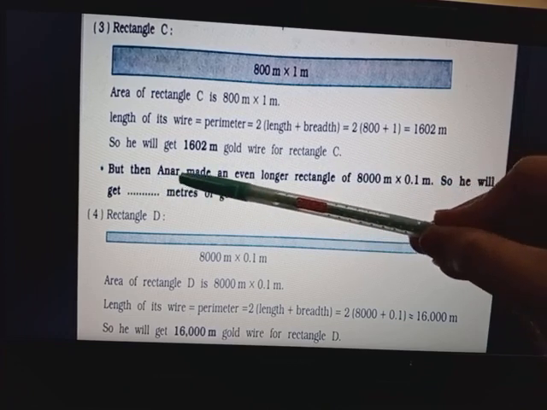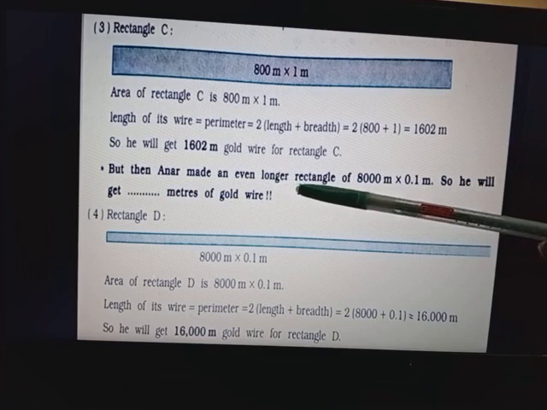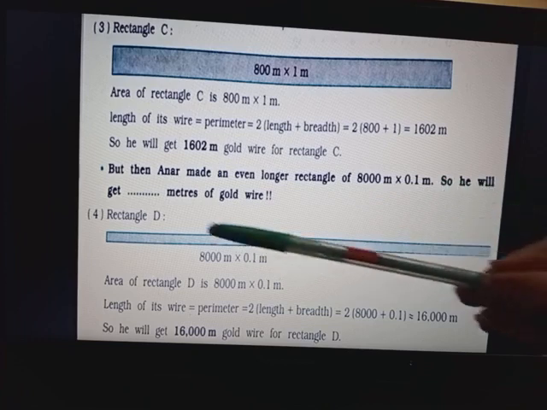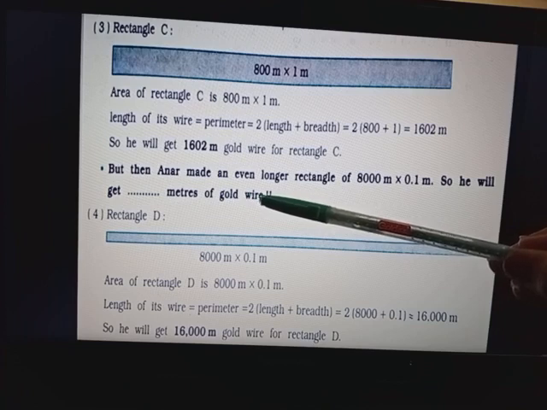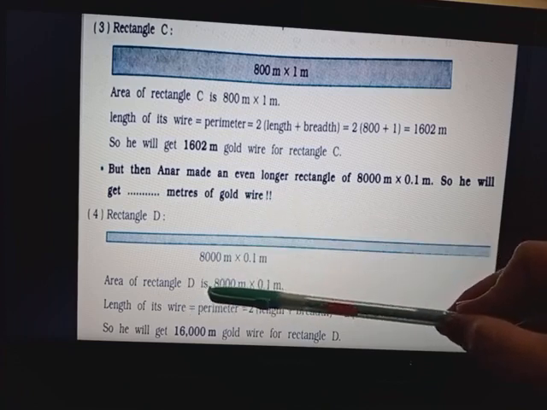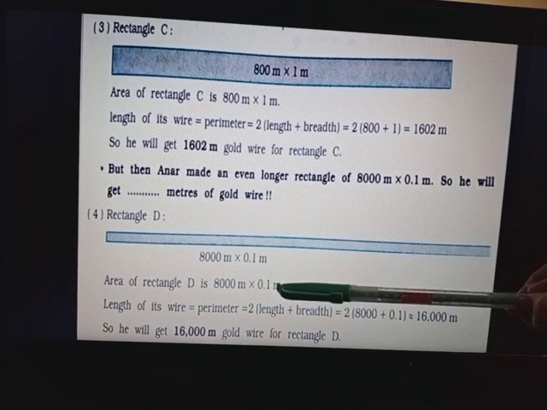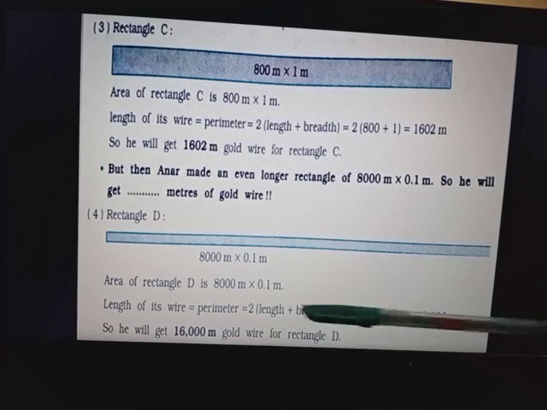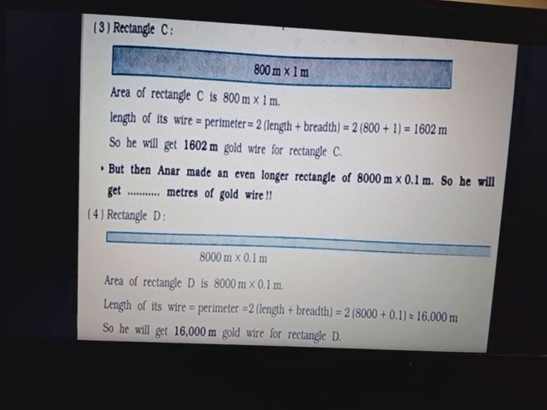Now Anar made an even longer rectangle of 8000 meter into 0.1 meter, so he will get dash meter of gold wire, right? Now the area will be 8000 multiplied by 0.1, and the perimeter will be 2 into bracket length plus breadth. Instead of length you will keep 8000, and instead of breadth you will keep 0.1.